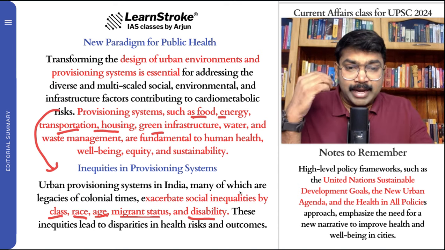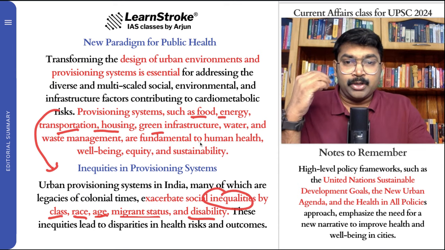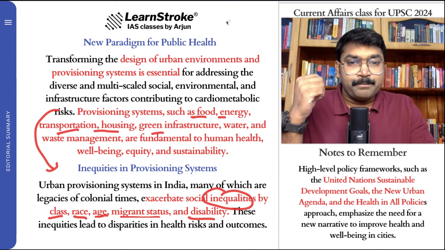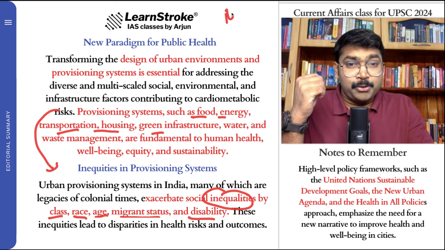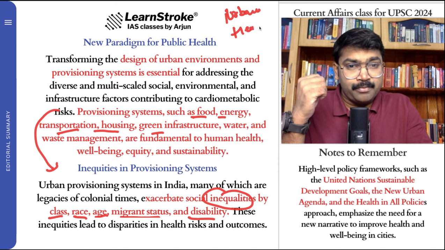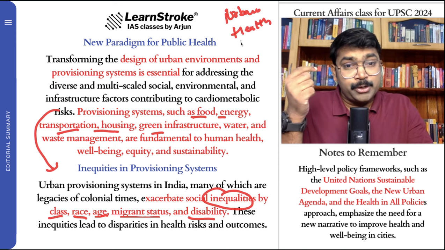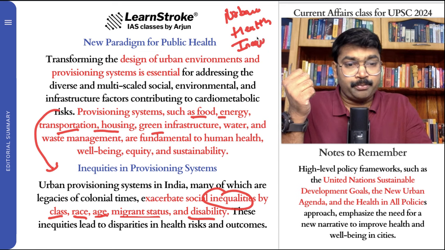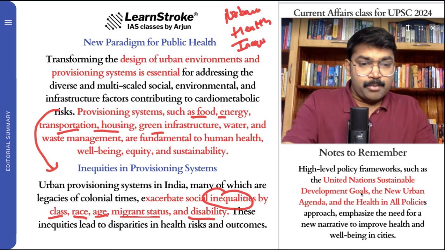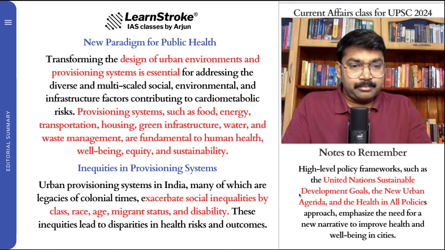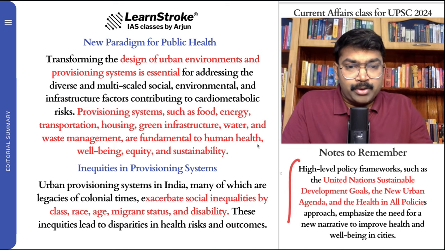So all this is creating a lot of inequality. On top of the challenges of urbanization and the problem of health, you have the problem of inequality also.